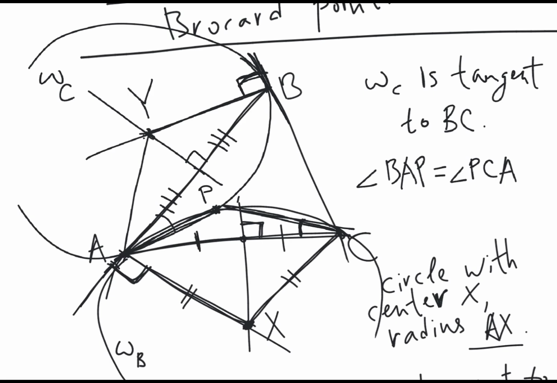So the angle PCA is an inscribed angle subtending this arc AP, and the angle BAP is kind of a limit case of an inscribed angle. It's the angle between a tangent and the chord, and there is a well-known property that the angle between a tangent and the chord is equal to all the inscribed angles subtending the same arc. Like I proved it in one of the previous videos. So these two angles are equal to each other.